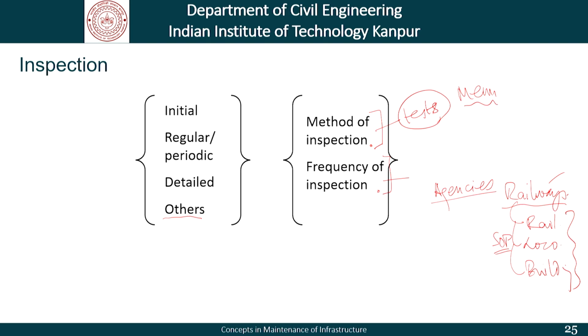I am sure you understand that the kind of inspection that is required for a rail, that is the tracks, is very different from the kind of inspection which will be required for a locomotive or a building. So, that is where the test to be carried out is to be decided by the agencies. If instead of railways we are talking of highways, where we are talking primarily of roads, then again we have bridges, we have the roads, we have signages. So, all these elements need to be periodically inspected and there are different checklists for it.